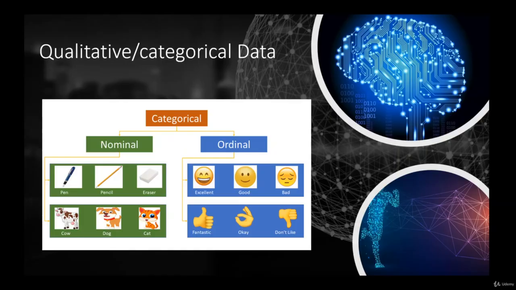Second thing, another example that we have here. Let's say, for example, your favorite animal. This could be, once again, another type of nominal data. Why? Because in this case, the animals, you can't quantify them. And once again, there is no numerical value to it. Another really important thing to understand the difference between nominal and ordinal data is that the nominal data is not ordered, but the ordinal data is ordered.